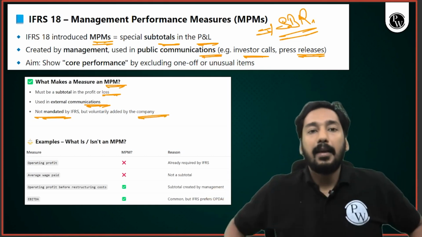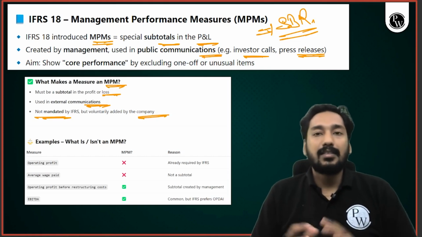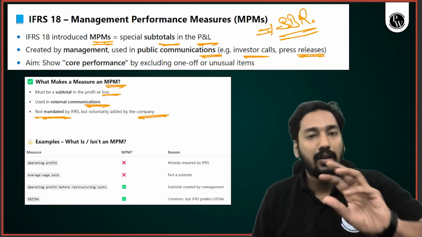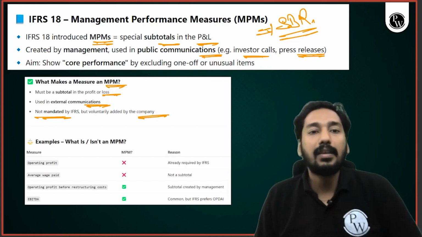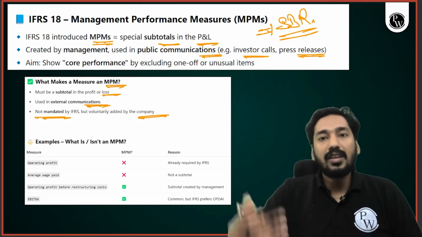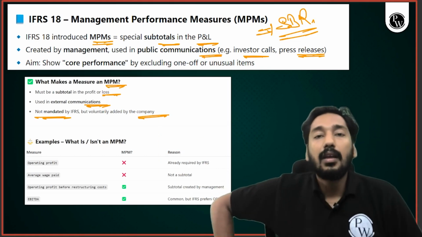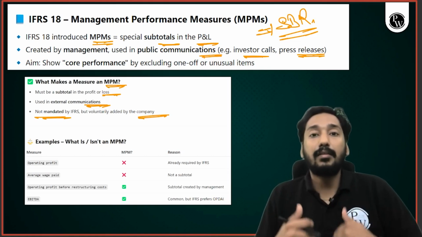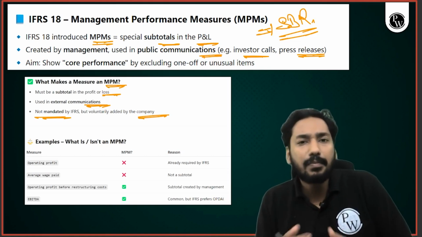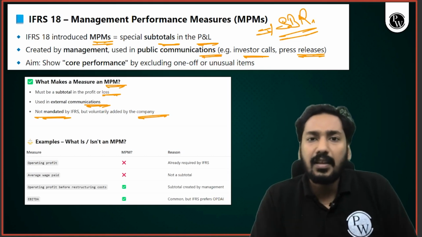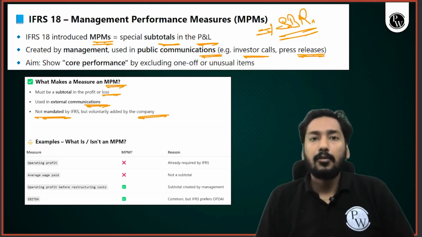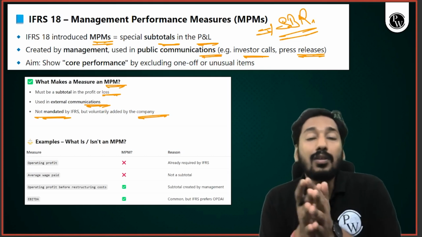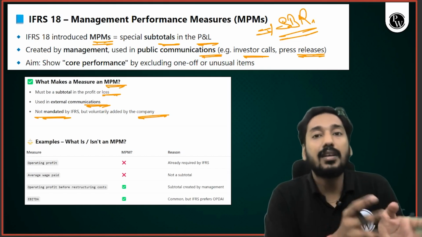So what they are saying is that MPM is basically a subtotal of figures already in the P&L. They are generally used for external communication and they are not required by IFRS. They are voluntarily presented by the companies themselves. Sir, why are companies providing additional measures, additional MPMs? To show their performance with more clarity, to emphasize certain areas.